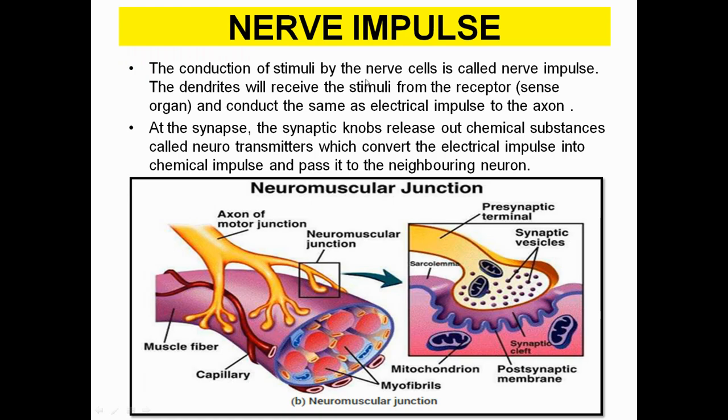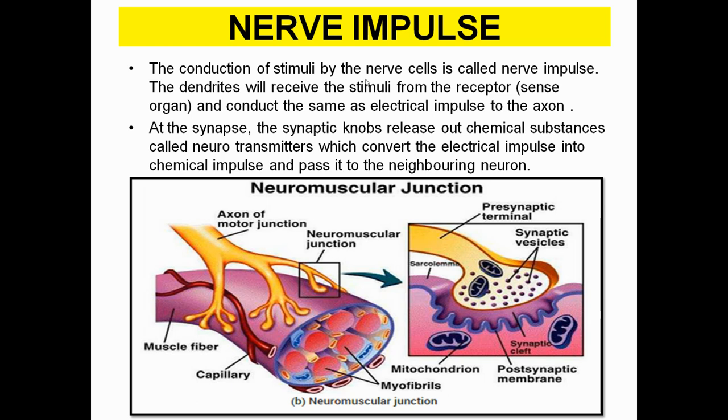Then what is a nerve impulse? How do nerve cells transmit information from one end to the other end? This refers to the conduction of stimuli by the nerve cell, which is referred to as a nerve impulse. The dendrites receive the stimuli from the receptor, that is the sense organ, and conduct that same electrical impulse to the axonal part. And from the axon, another dendrite is attached, and that's how a series of neurons are well connected with each other. At the synapse, what is a synapse?